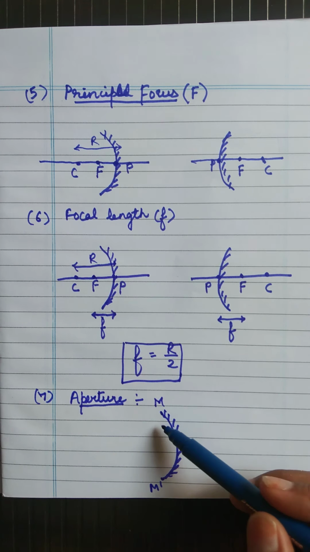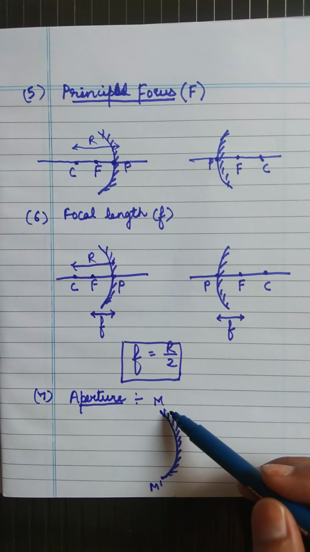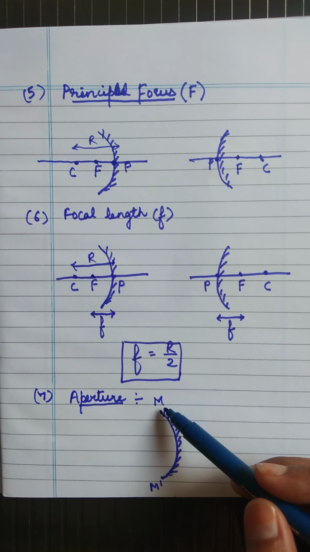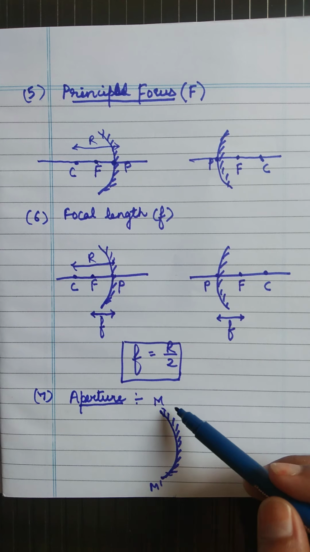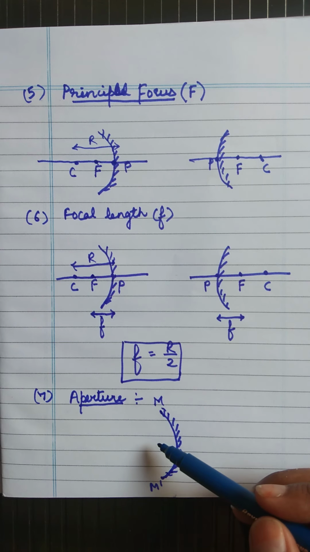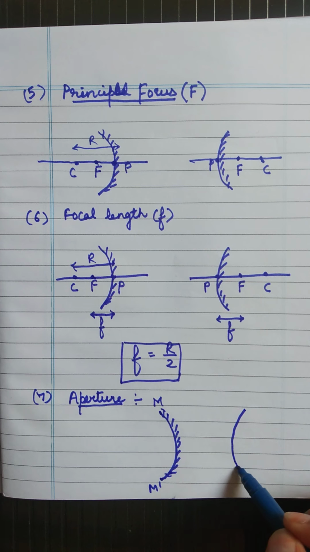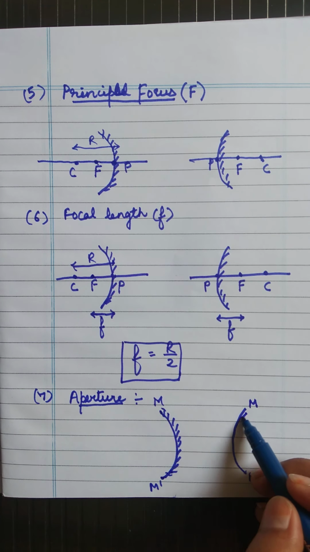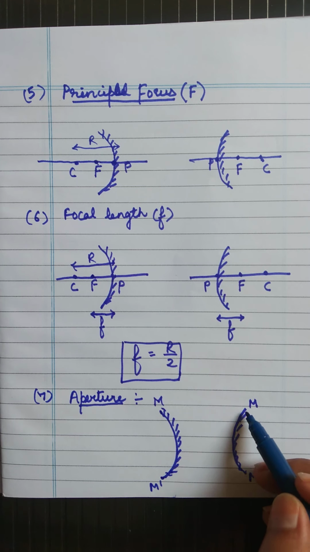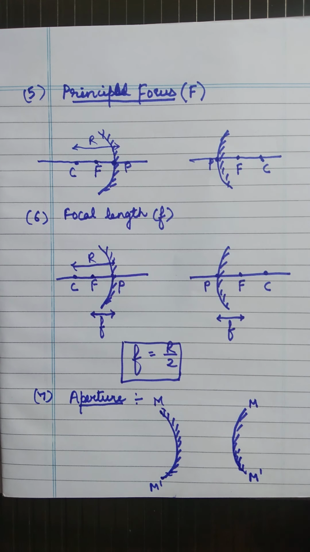This is the diameter of the curved surface, from one end to the other, the part from where the reflection of light takes place. This part is called the aperture.